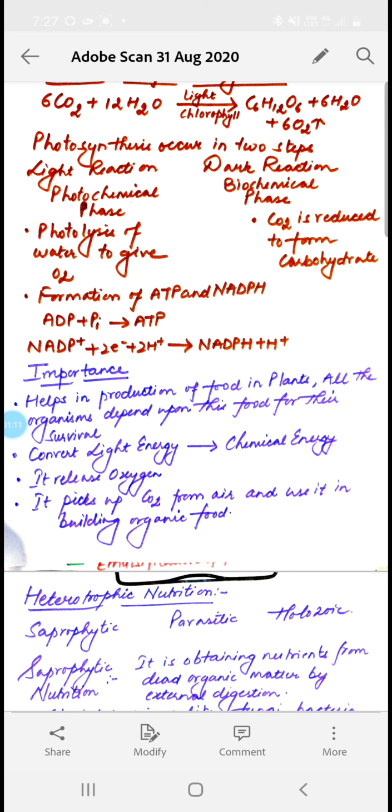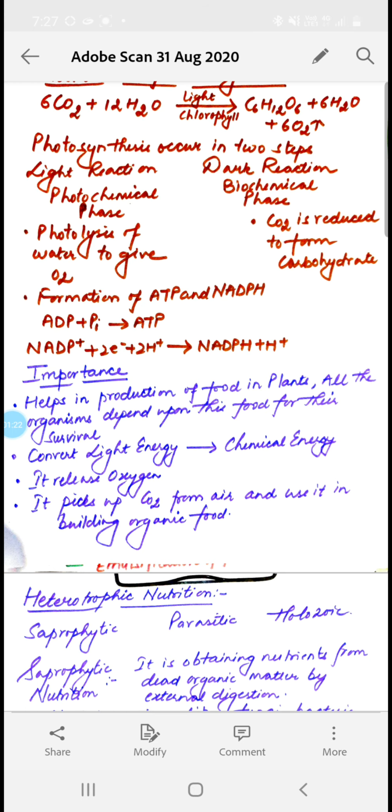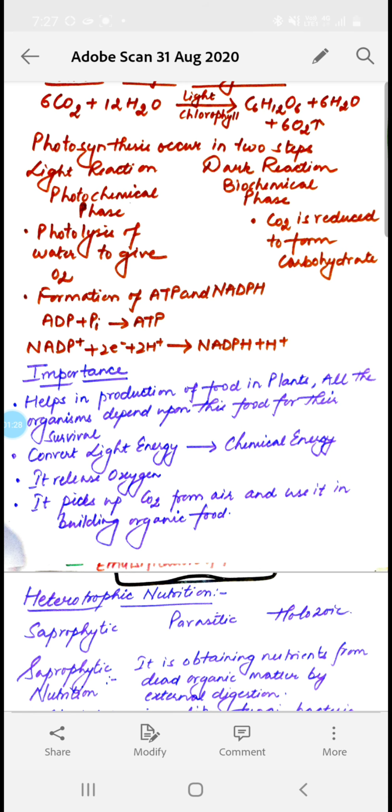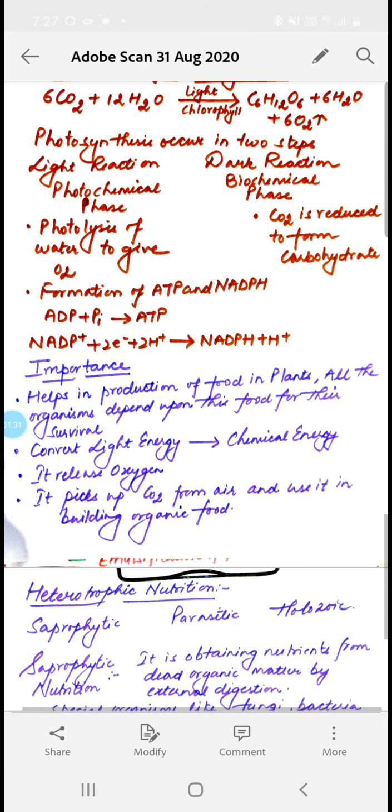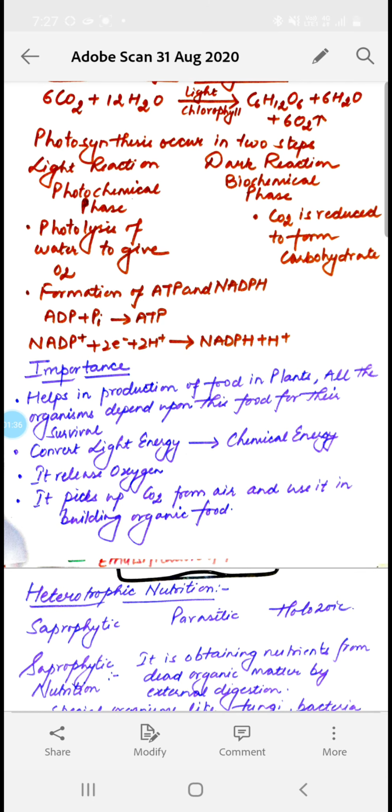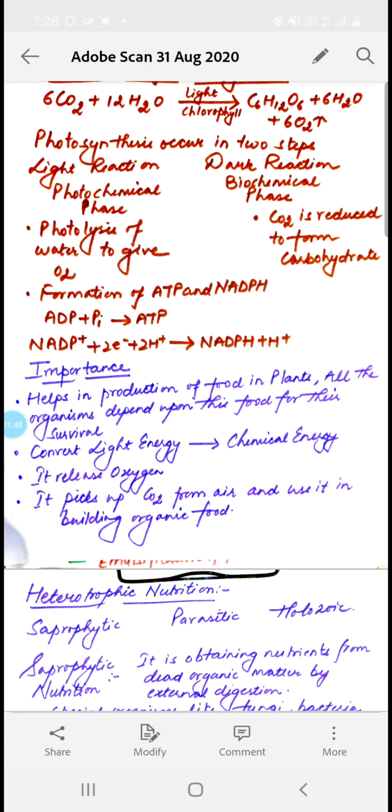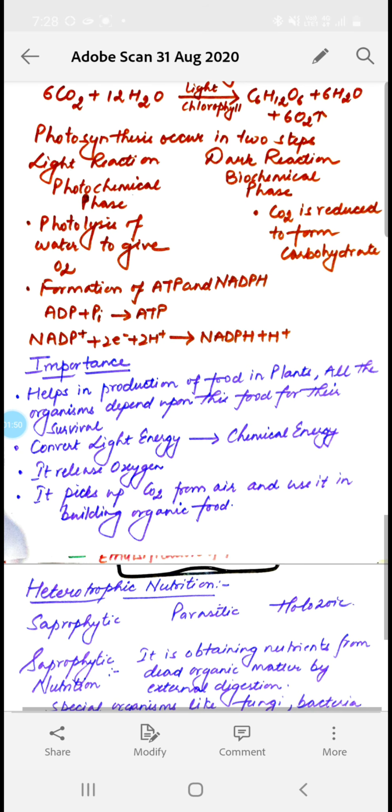Now the second important role of light reaction is that it helps in the formation of energy intermediates like ATP and NADPH. Now if we talk about the dark reaction, it doesn't mean that it is independent of light. Dark reaction is dependent on the products of the light reaction. So the ATP and NADPH produced in the light reaction are involved in the main step, that is the reduction of carbon dioxide to form the carbohydrate. So that was the mechanism of photosynthesis.